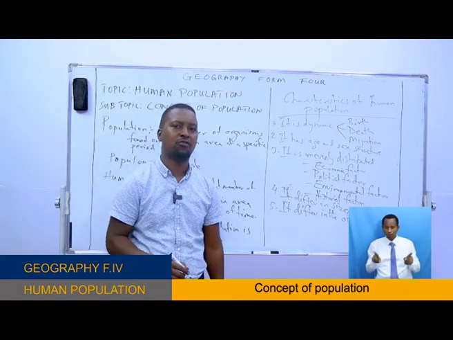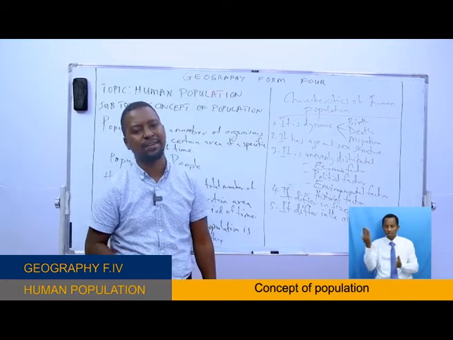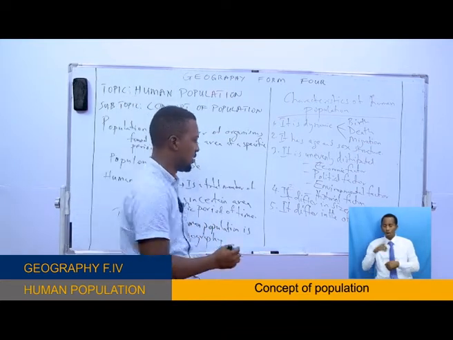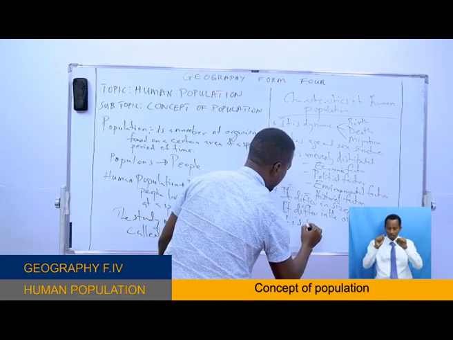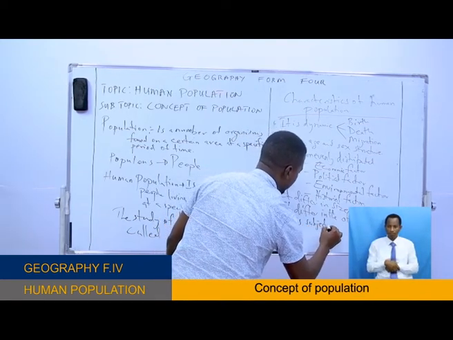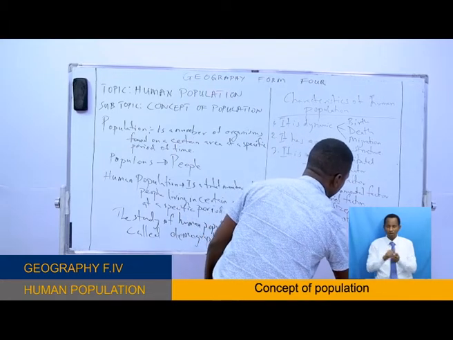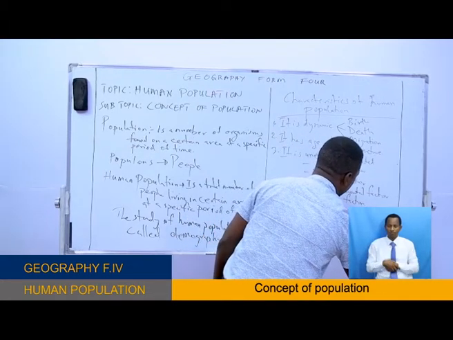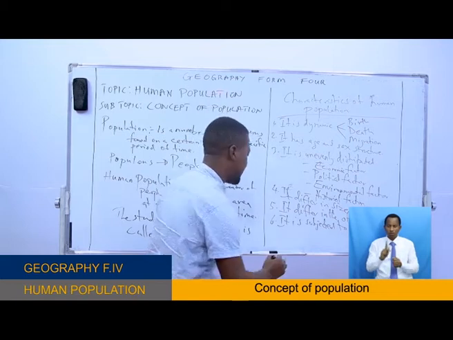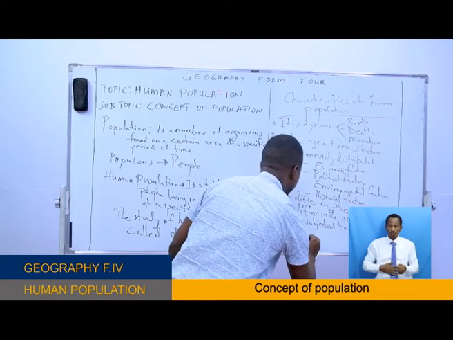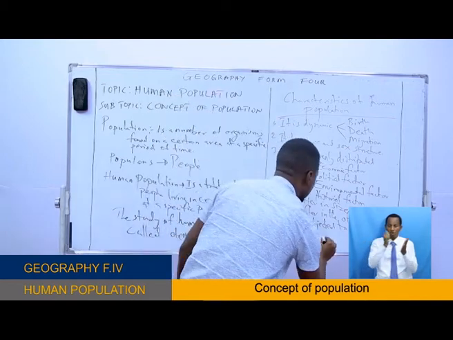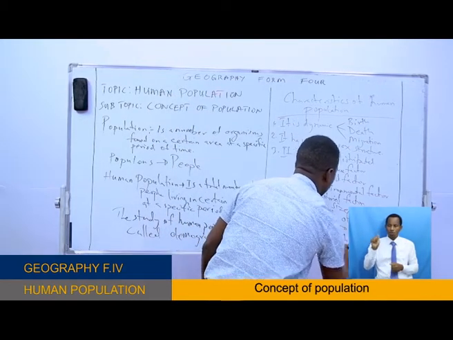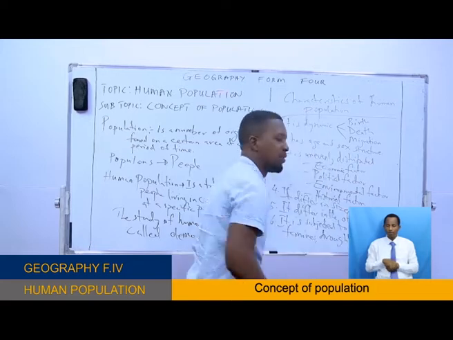Another characteristic of human population, it is subjected to problems, okay. These problems can be famine, maybe drought.